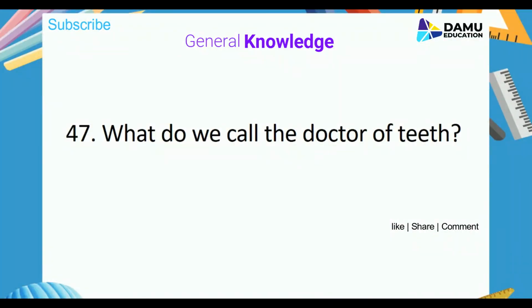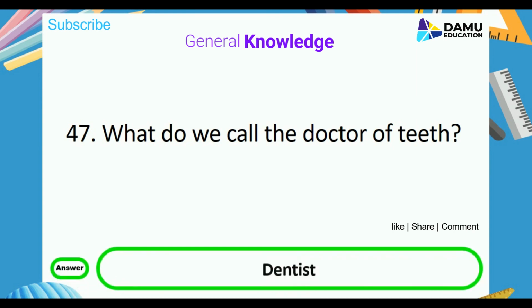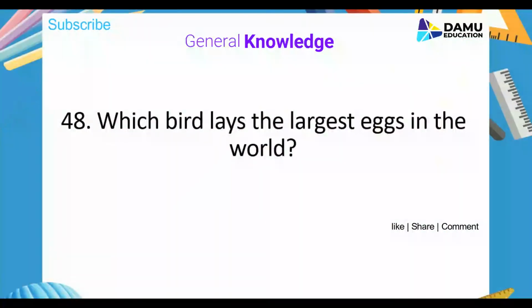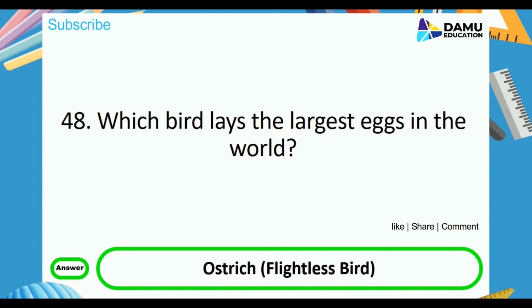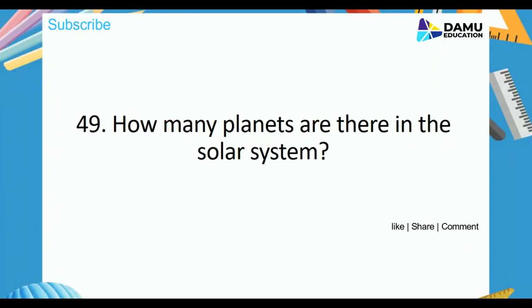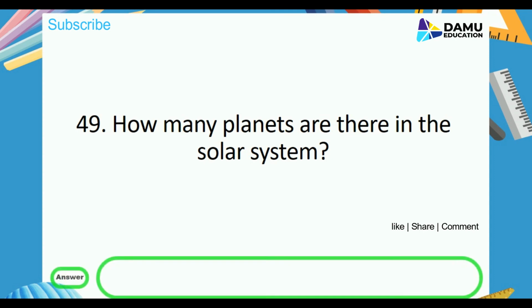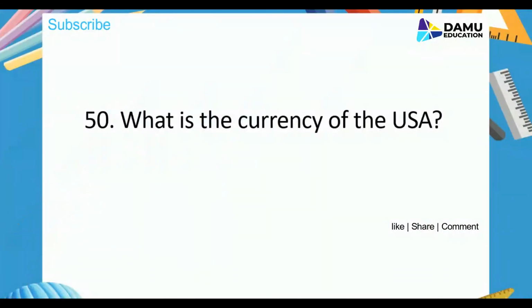What do we call the doctor of teeth? Answer is dentist. Which bird lays the largest eggs in the world? Answer is ostrich, flightless bird and largest bird also. How many planets are there in the solar system? Answer is 8 planets. Pluto is no more a planet.